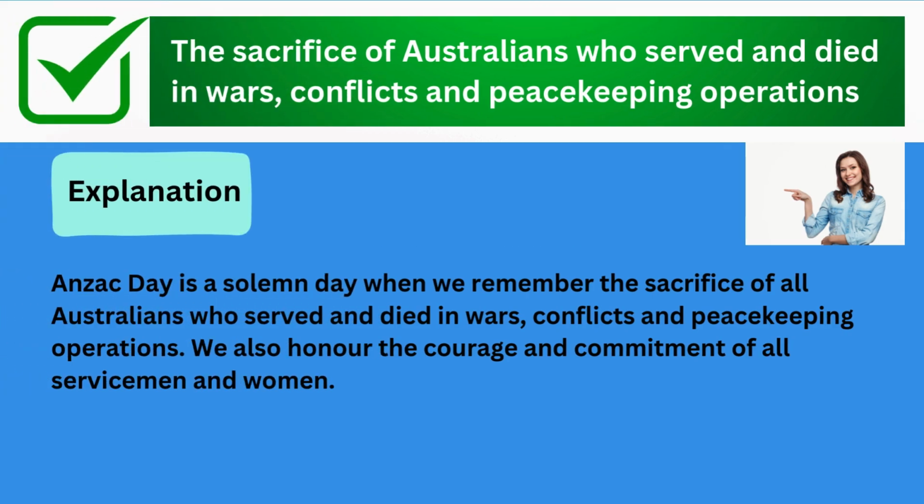The correct answer is Option C. Explanation: Anzac Day is a solemn day when we remember the sacrifice of all Australians who served and died in wars, conflicts, and peacekeeping operations. We also honor the courage and commitment of all servicemen and women.